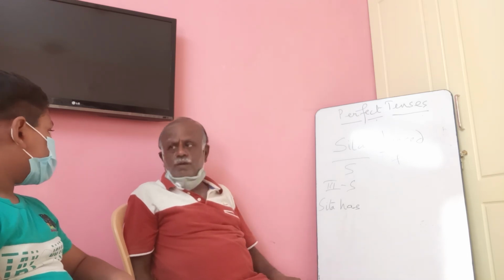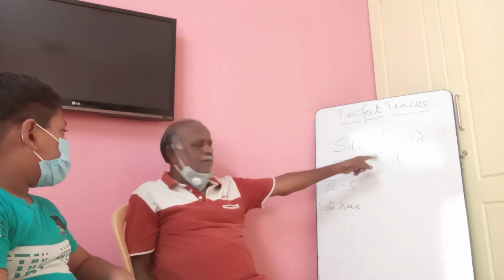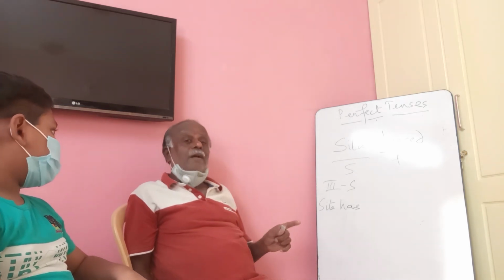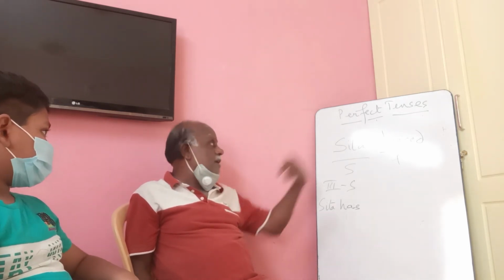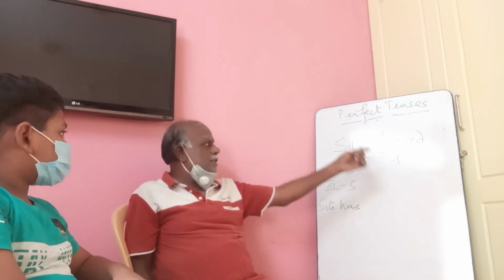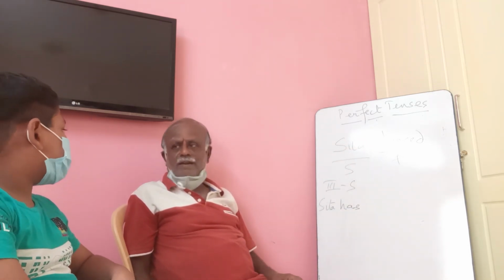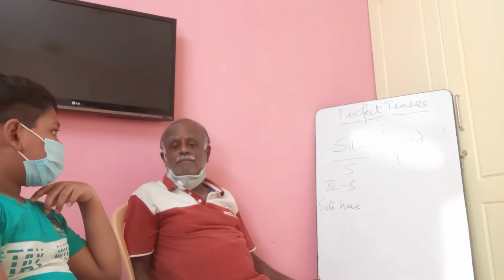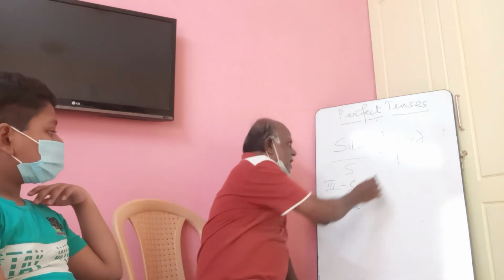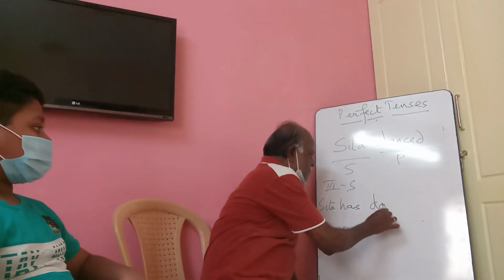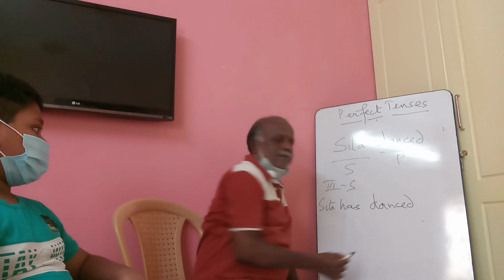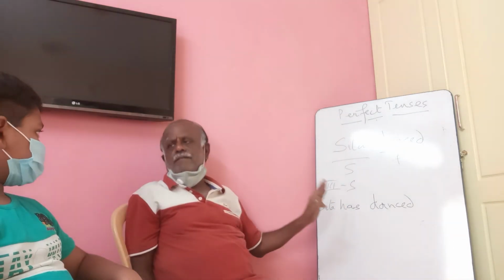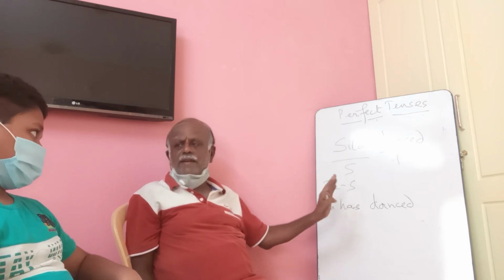Then find out the past participle form of the main verb. Which is the main verb here? Dance. What is the past participle form? Danced. Very good. Sita has danced. This is the right way of writing present perfect tense.